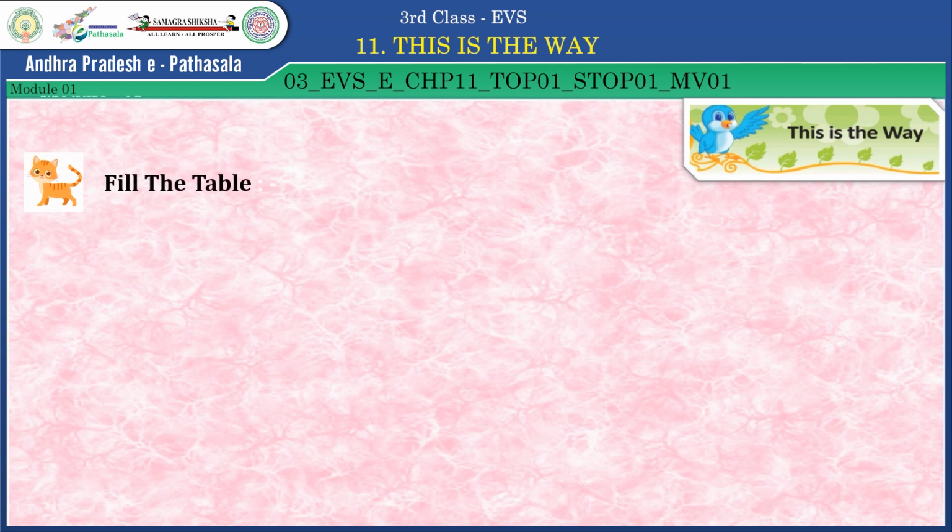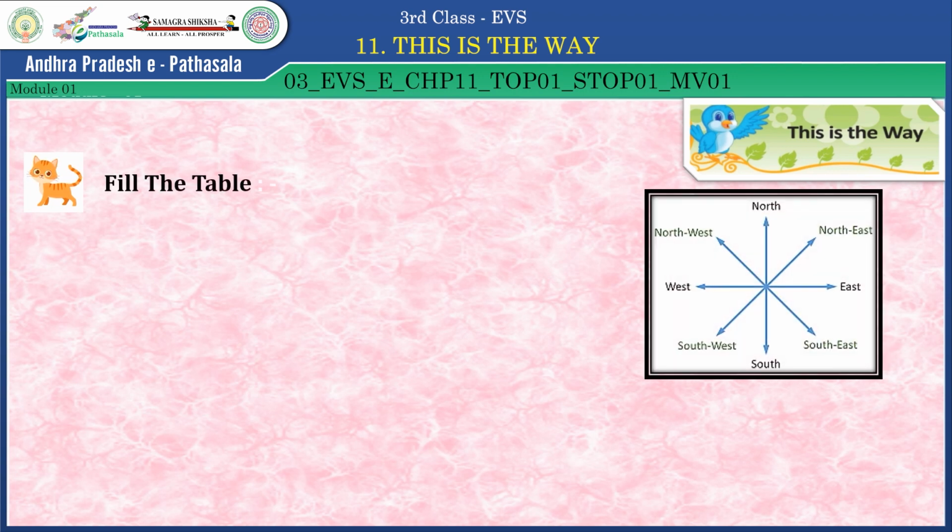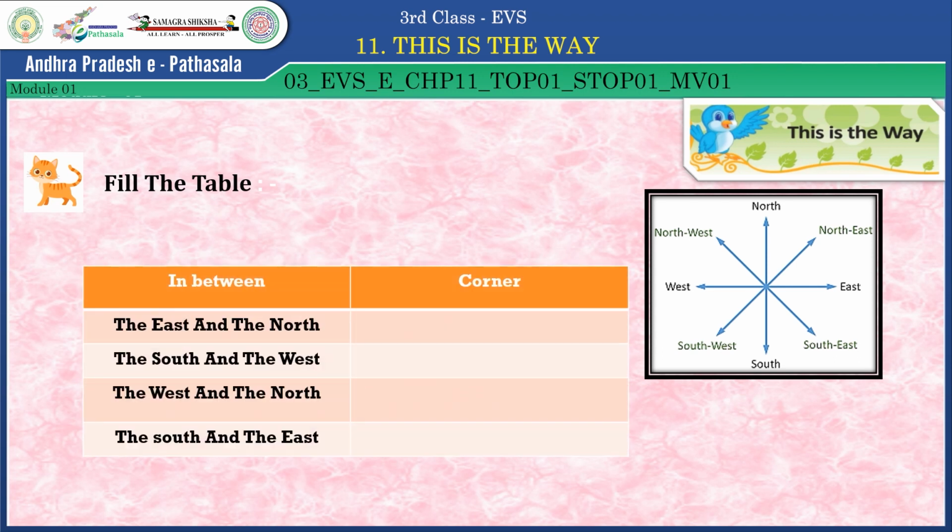So fill the table here. Observe this picture and fill the table with the appropriate answer. The table is divided into two parts, in between and corner. The first one is the east and the north. In between, what is there?